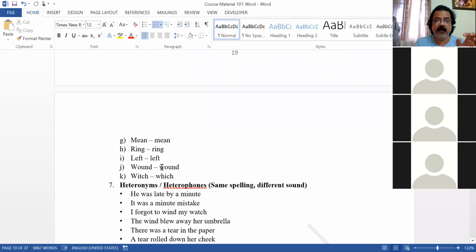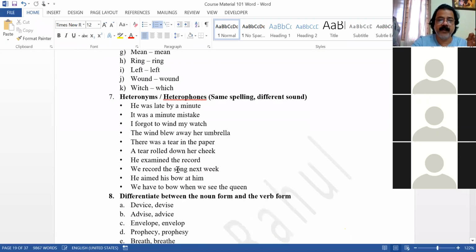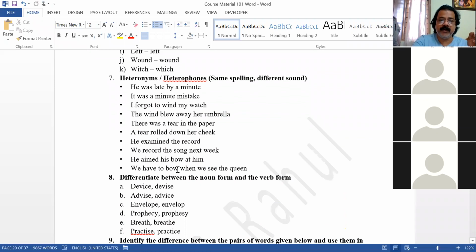WOUND, wound means injury. Wound, the past tense of wind. Wind means to turn, like the key of a clock. Giving the key is called winding. Okay. Wound, here are two different words. Left hand, he left the class. Okay. This is our ring, mean. Check what the two words of each of these are. Check in the dictionary. Again, these are very important. Very quickly read and tell me the meanings of those words. Come on.